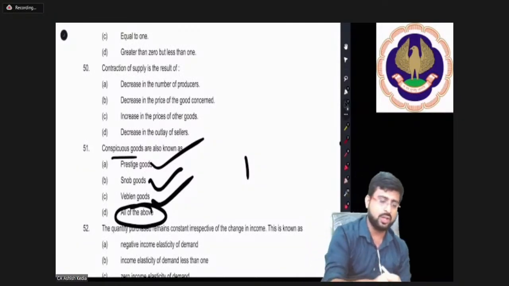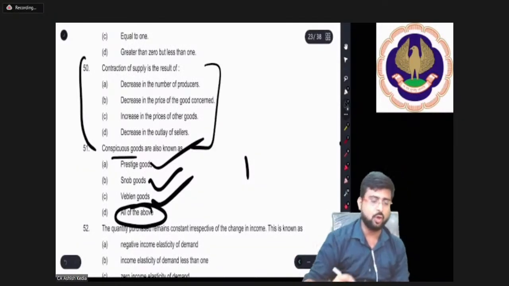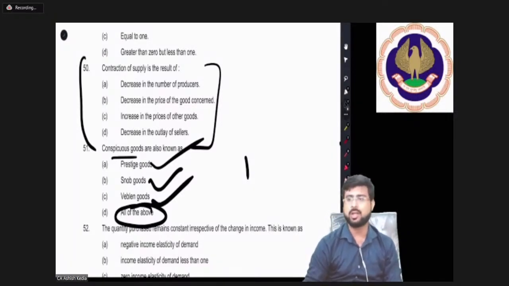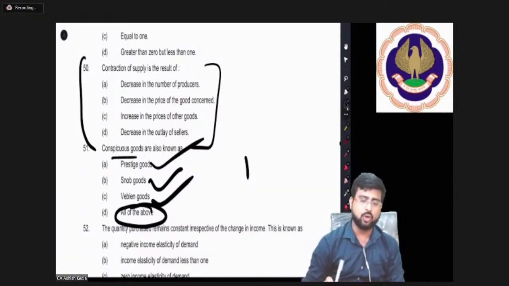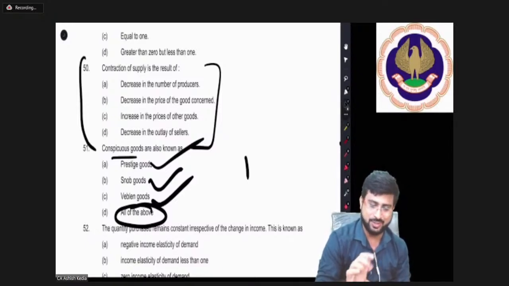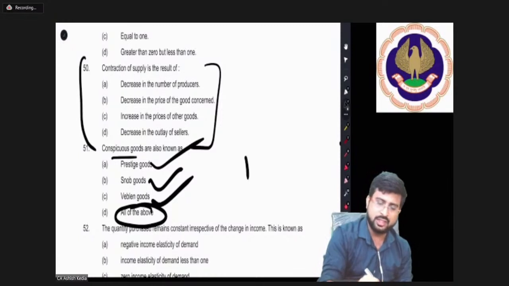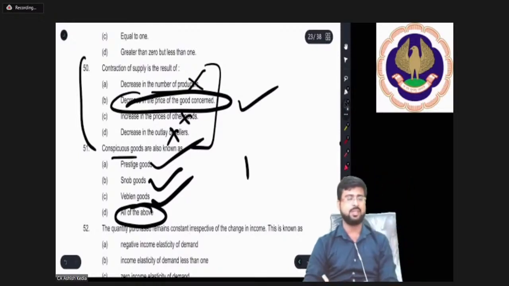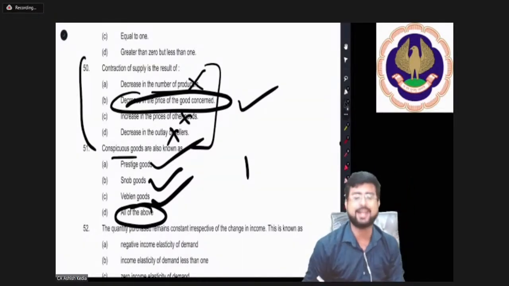Contraction of supply is a result of what? That is what they are asking. Let me explain what it is a result of. Contraction of supply is because of own price. Very good. A decrease in the number of producers, no. A decrease in the price of the goods concerned, yes, it can be. So B is absolutely correct.